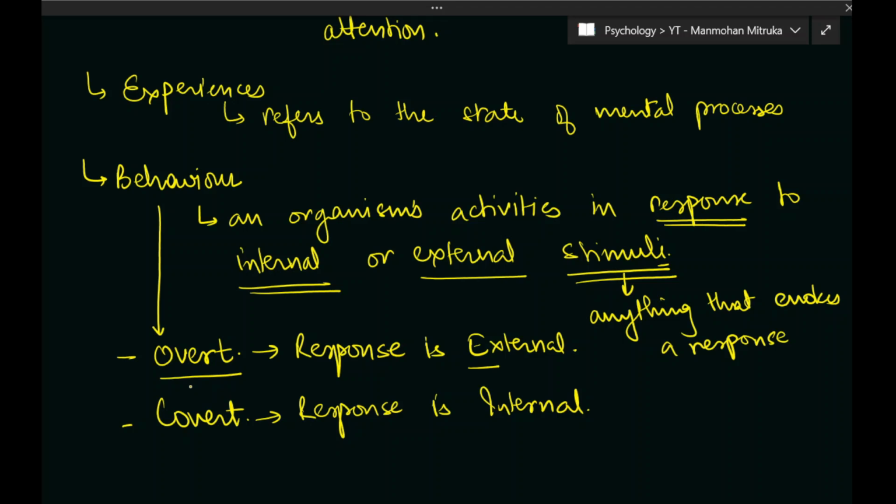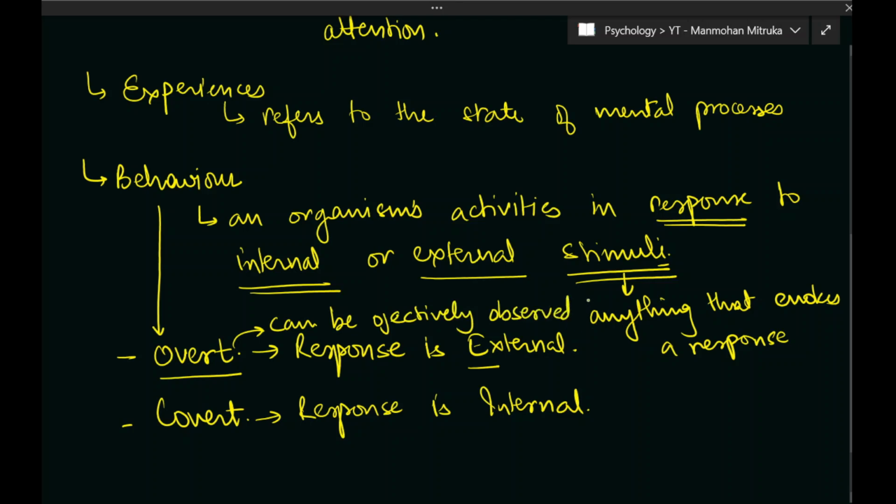Overt behaviors can be objectively observed. You actually pressing the like button can be observed, and hence that is also an overt behavior.